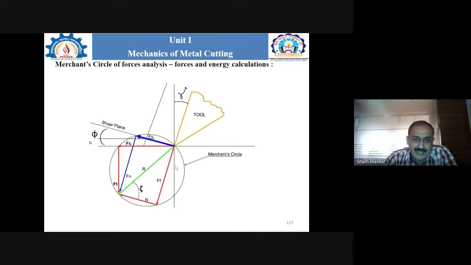So this is the case when we are showing here phi, the shear angle. And apart from that, in this circle we are showing here the friction angle, which is shown with the help of the notation eta. We may use different notations also, as we earlier discussed.